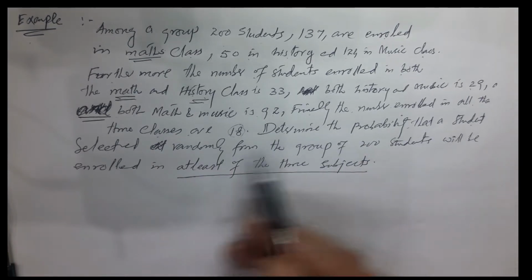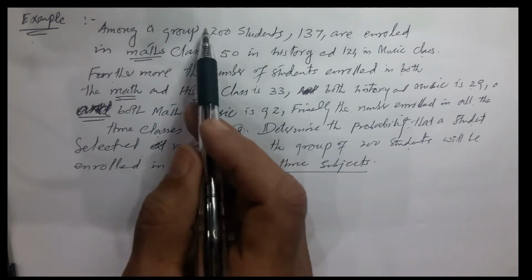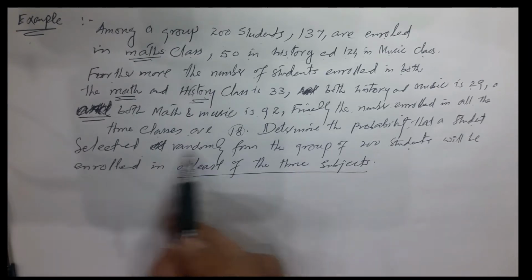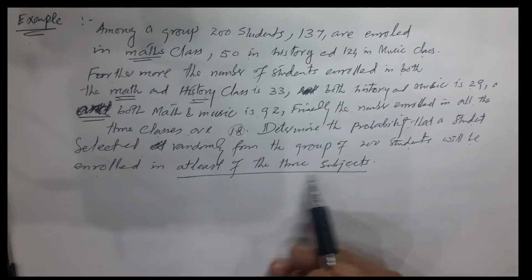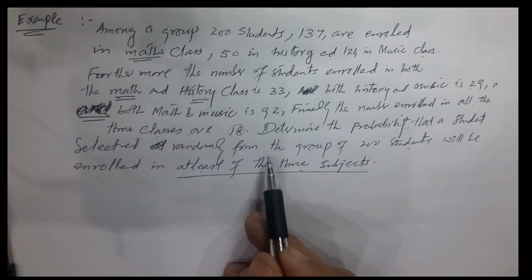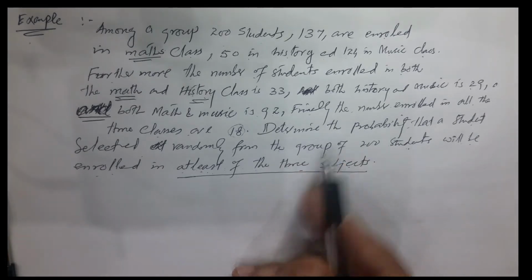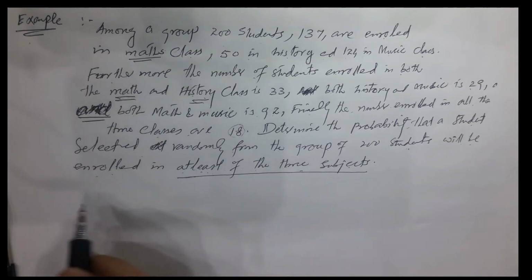Determine the probability that a student selected at random from the group of 200 students. हम इन 200 students से एक student select करते हैं. And what is the probability that a student selected randomly from this group of 200 will be enrolled in at least one of the three subjects? Of the three subjects means he will enroll either in maths, music or history. इसका मतलब है कि वो मैथ्स में एनरोल होगा या वो म्यूजिक में एनरोल होगा या वो हिस्ट्री में एनरोल होगा.